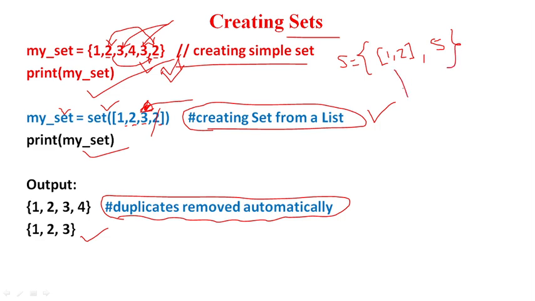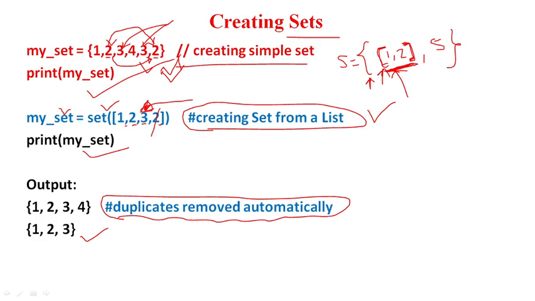We cannot add a list as an element of this particular set S. This is a set and this is a list, so a list cannot be one of the elements of the set.